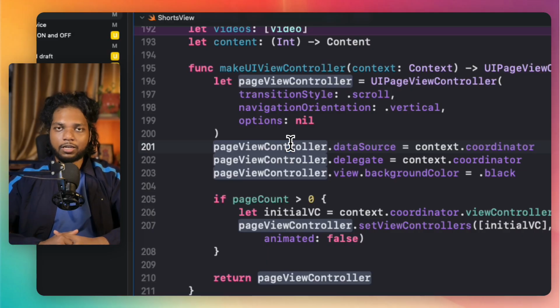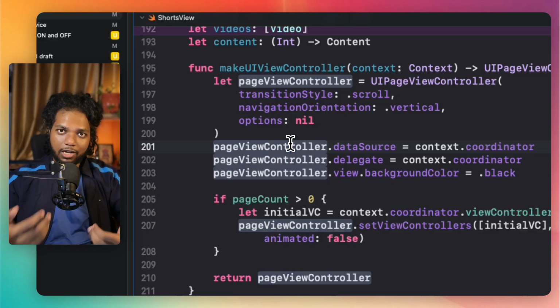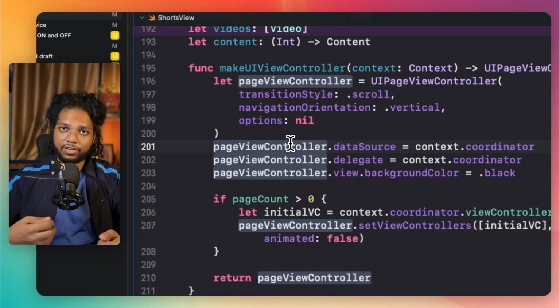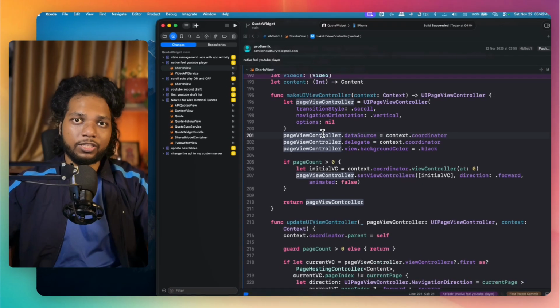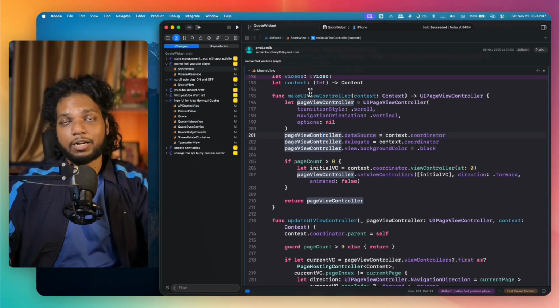I don't want that. I want it to continue from where I have already left. That is how YouTube Shorts also works, right? So if I pause the application, or move inside the navigation, when I return back, I should still be able to use it. For that, how I'm doing the state management, I will explain in that particular video.